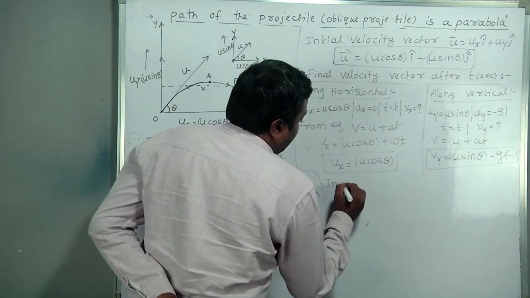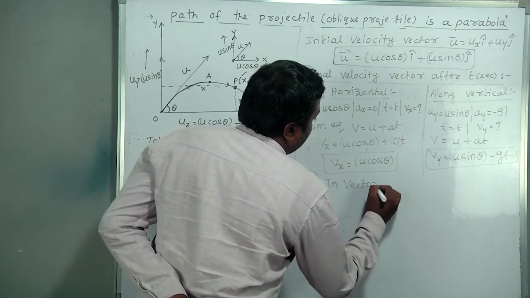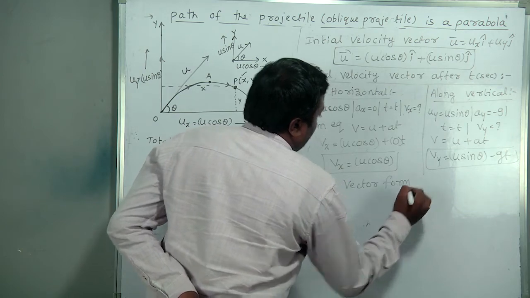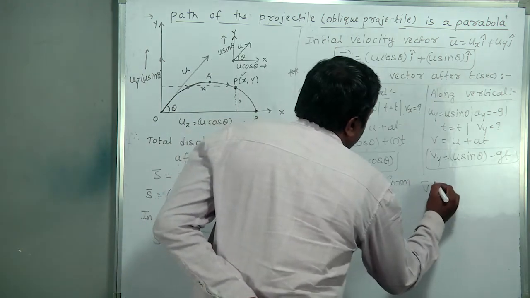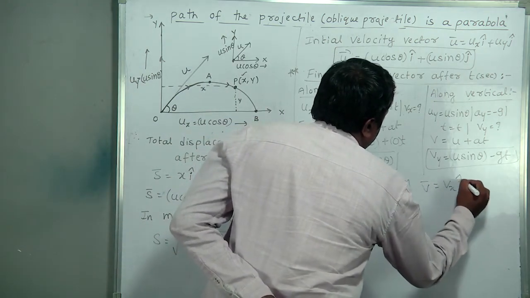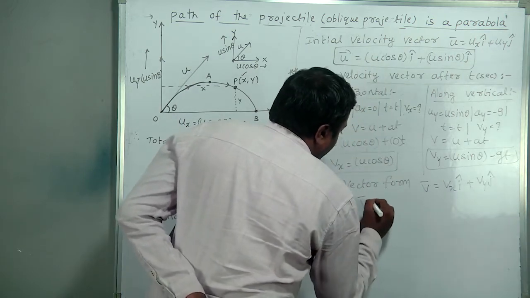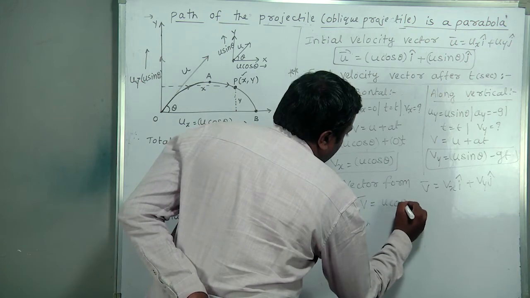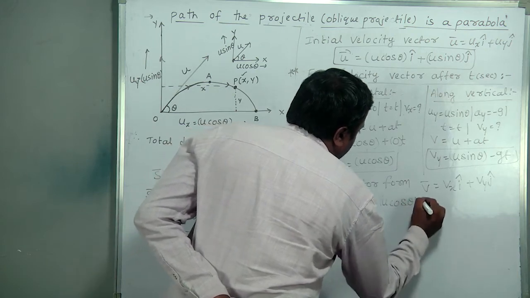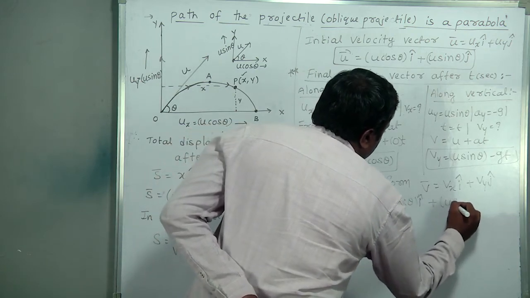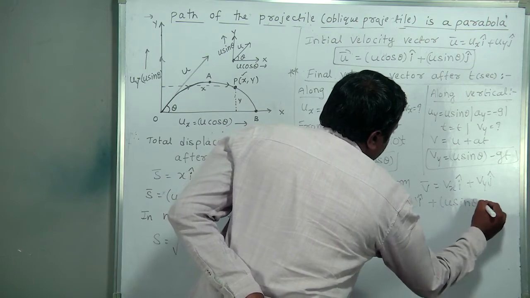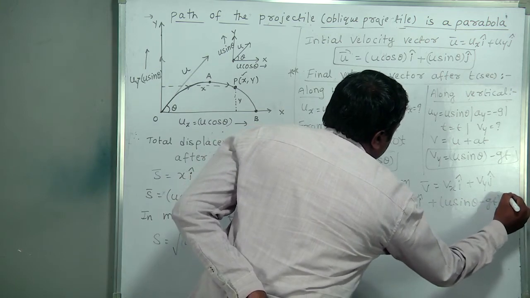Now, how can we write it in vector form? In vector form, v bar equal to vx i plus vy j. So v bar equal to u cos theta into i cap plus (u sin theta minus gt) into j cap.